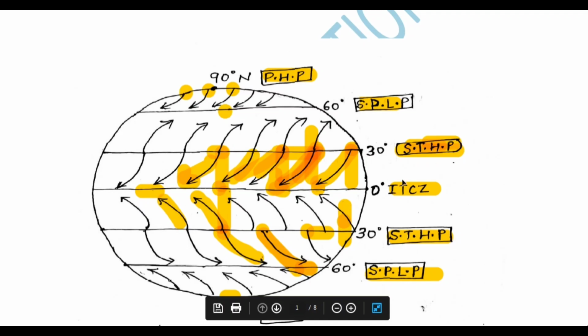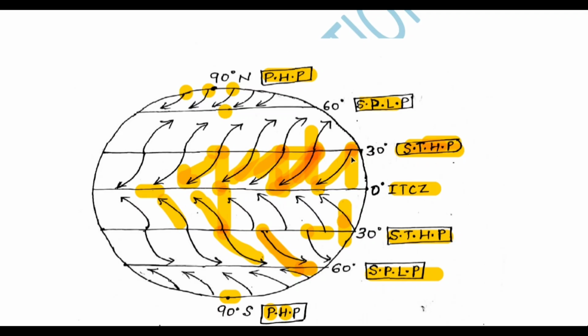If we talk about 0 degree, in the equinox situation the sun's rays fall directly over the equator. So this 0 degree is also thermally induced, and due to high temperature, because the sun's rays fall directly over the equator, in this equatorial area there will be a formation of low pressure. Get my points or not?